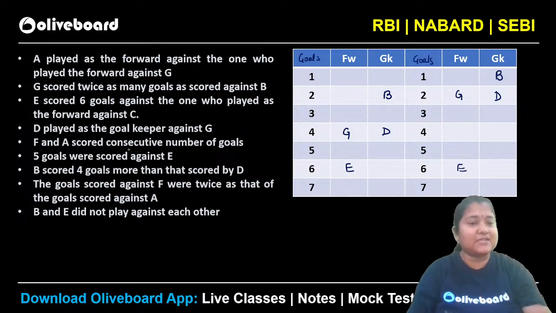Now F and A scored consecutive number of goals. So you can see it can be 1, 2, 2, 3. Similarly, in the second case, we can have 3, 4 or 4, 5, right? Because they have to score consecutive number of goals.